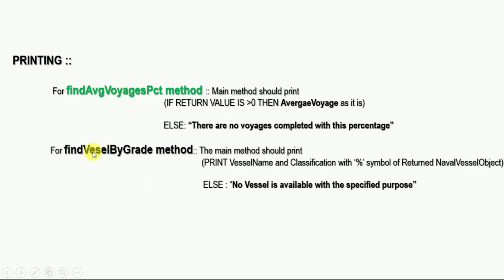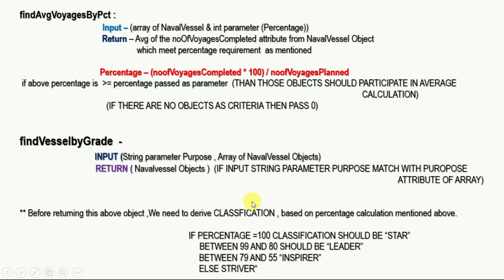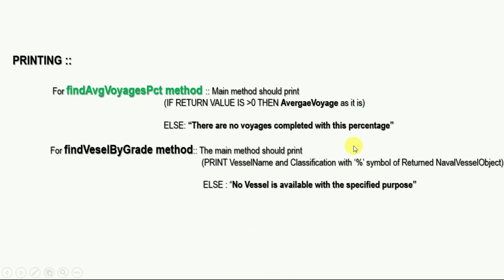For the find vessel by grade method, in the main method we need to write a print statement that prints the vessel name and classification, with a modulus symbol, of the returned NavalVessel object, else print this statement. We will discuss it deeply in the solution part, so don't worry.